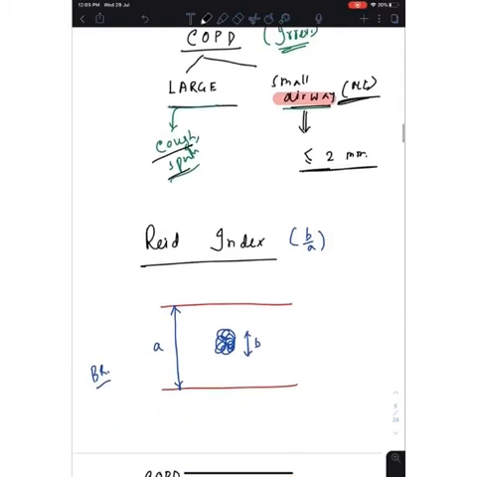Now one isolated thing, Reid index. What is Reid index? It compares the diameter of the mucus gland with the total diameter of the bronchus. The Reid index is the mucus gland diameter divided by the total diameter.